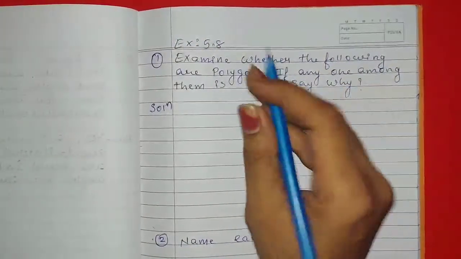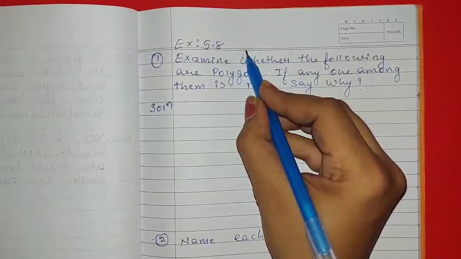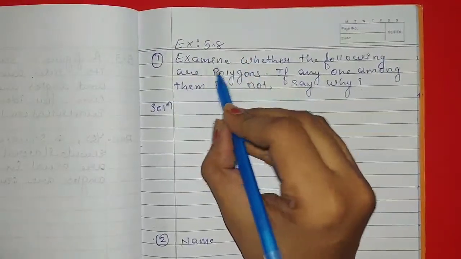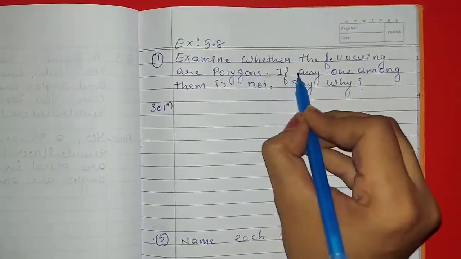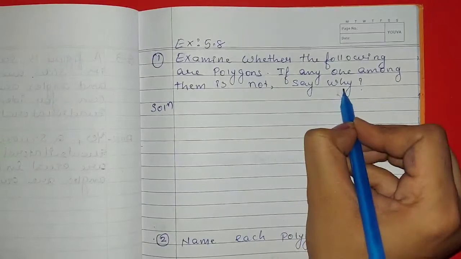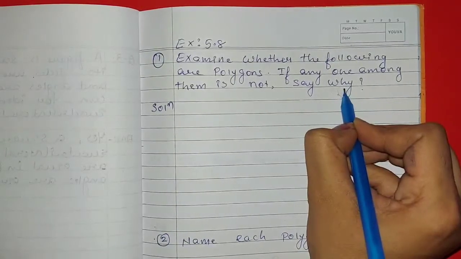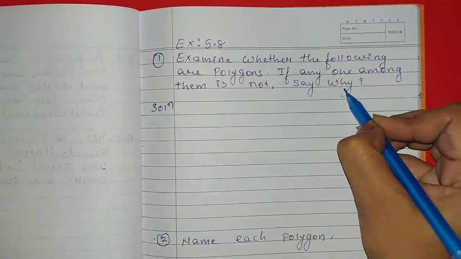Hello students, let us solve examples of exercise 5.8. Question number 1. Examine whether the following are polygons. If any one among them is not, say why. So in this question, figures are given. We have to examine whether it is polygons or not.